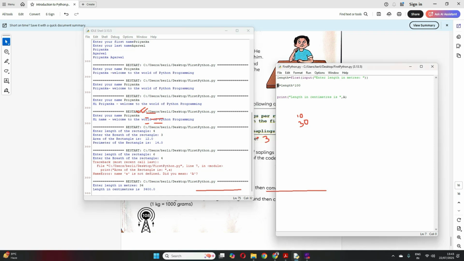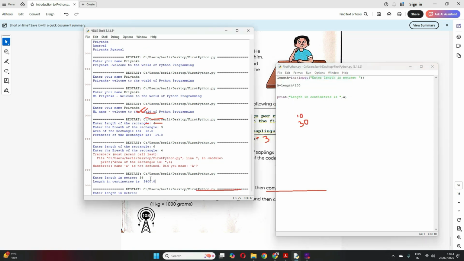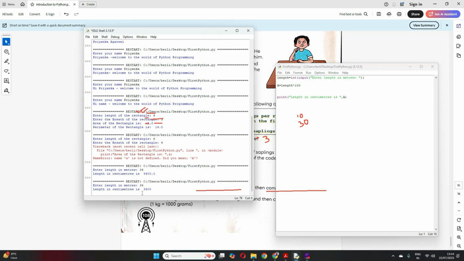And see this very interesting thing. See here, I have not specified any data type, but it has taken it as float only. Why? Because length was float and I am doing some calculation based on that, so that A is also turned into float and it gave me this value. Clear? Now suppose if I keep it as integer here, now let me save and show you. See, it will consider A as integer only. 34. See, A will come as integer. Got it?